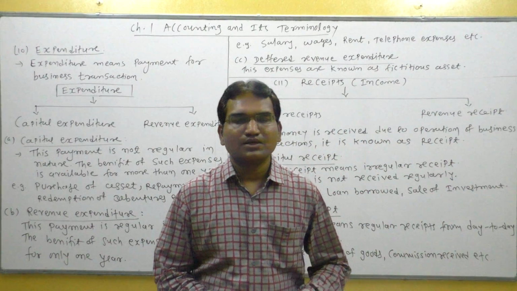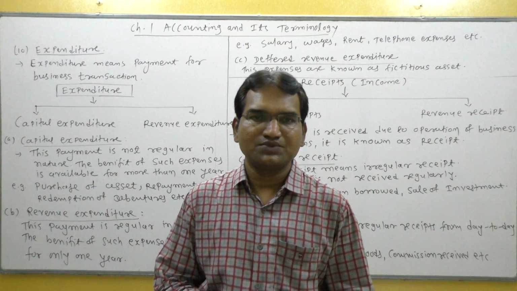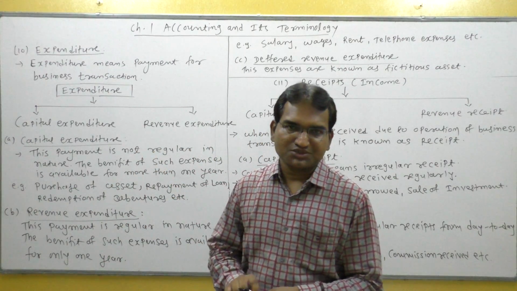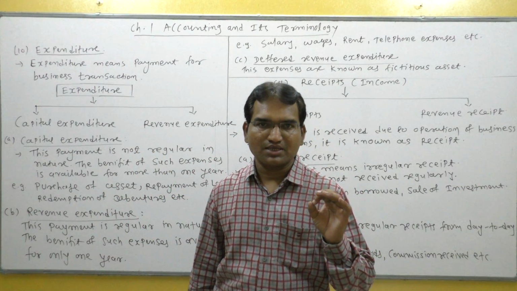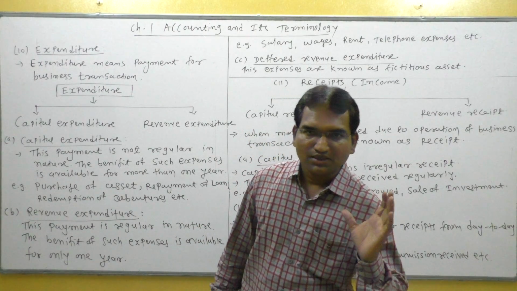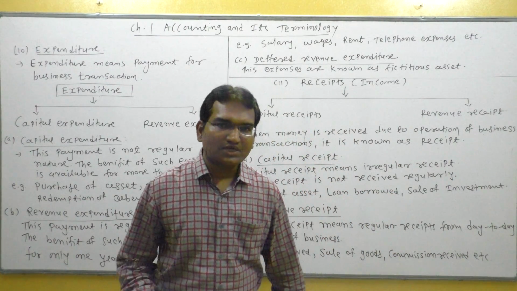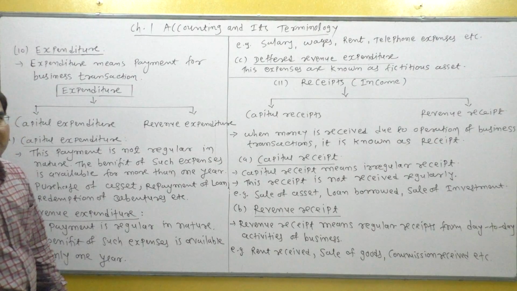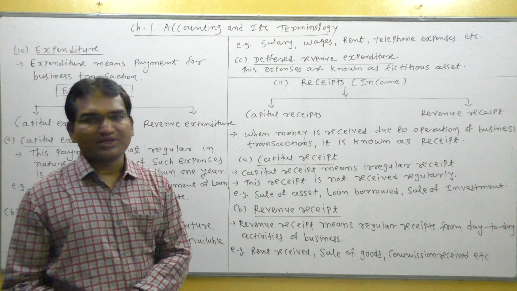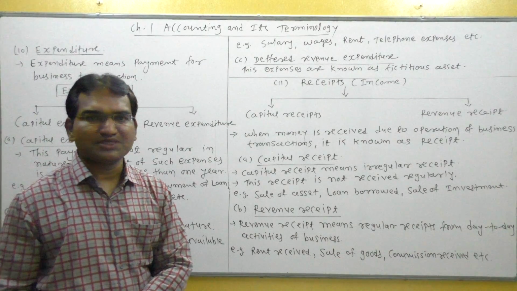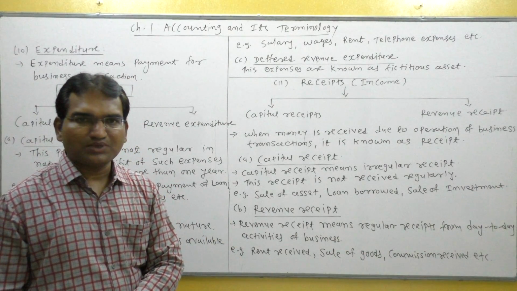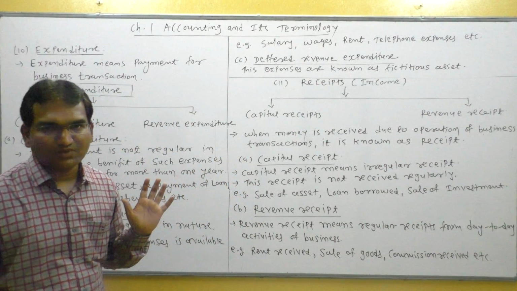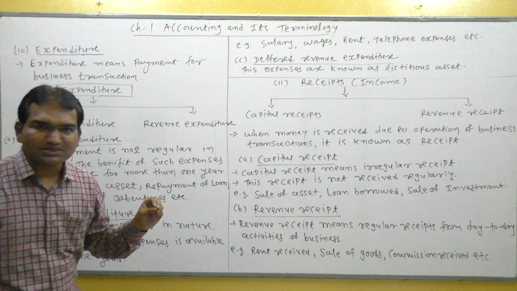Hello student, in this lecture we are going to discuss further accounting terms. In last lecture we have completed number 9, assets. Okay, now number 10. Number 10 is expenditure, right? Expenses are very popular in our practical life. Expenses means amount spent. So in accounting, expenses are also called expenditure, and in simple words, expenditure means money spent